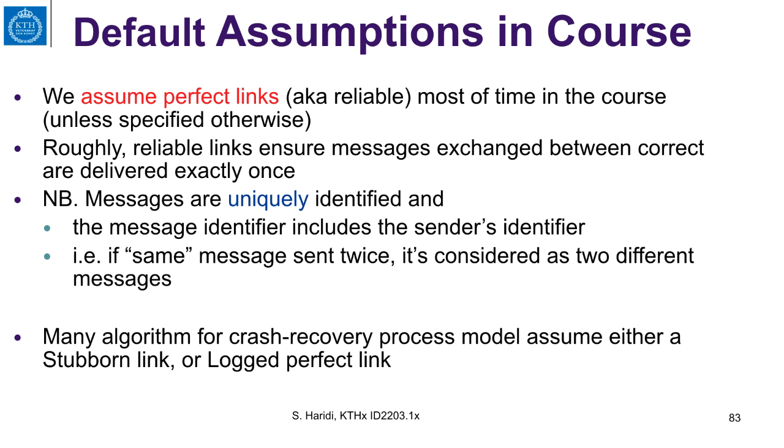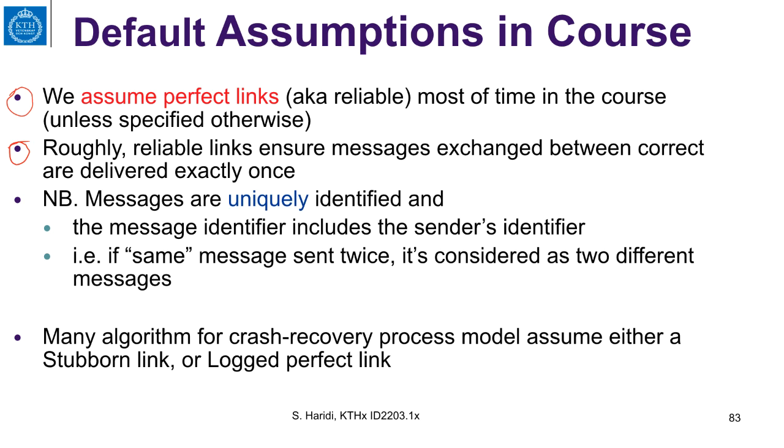This ends our treatment of process and channel failure modes. In the rest of the lectures, we are going to assume a perfect link most of the time in the course until otherwise specified. And as I said, roughly, reliable links or perfect links ensure message exchanges between correct processes are delivered exactly once, as long as there is a connection or a session between the processes.